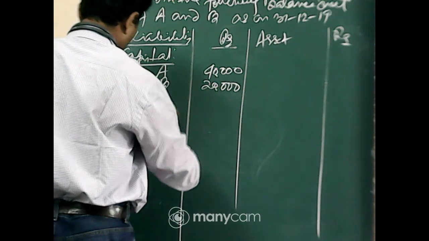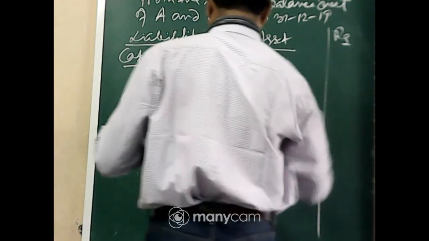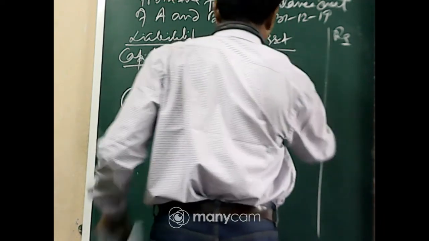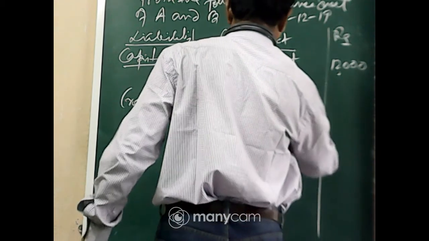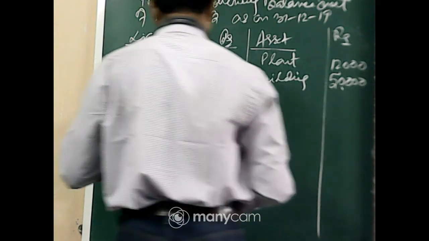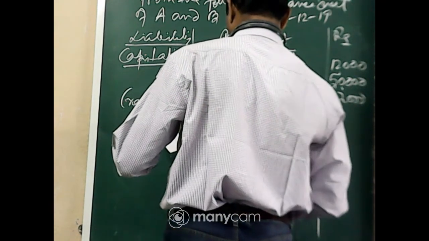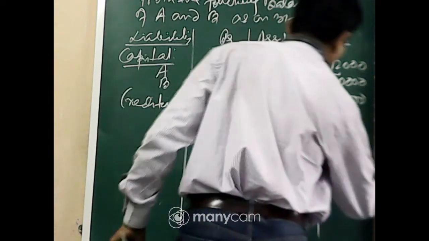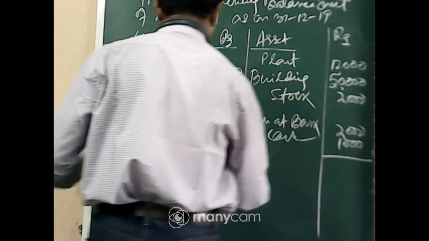Creditors 7,000. Cash, plant 12,000, building 50,000, stock 2,000, cash at bank 2,000, cash 1,000. Total 67,000.